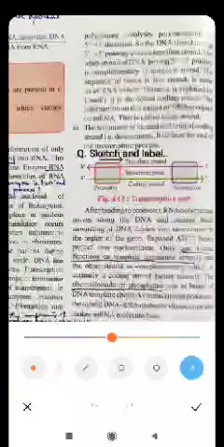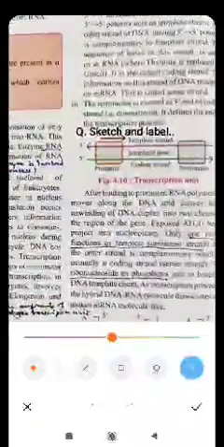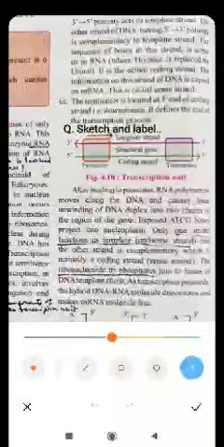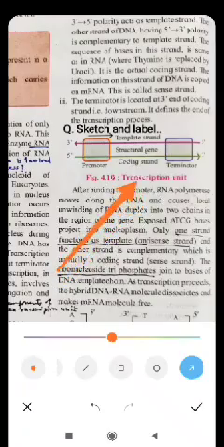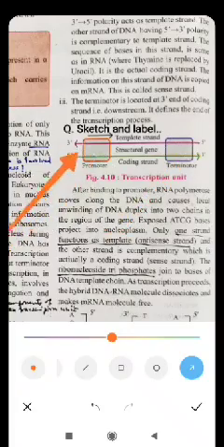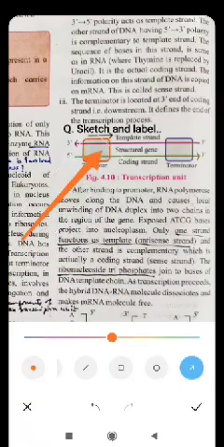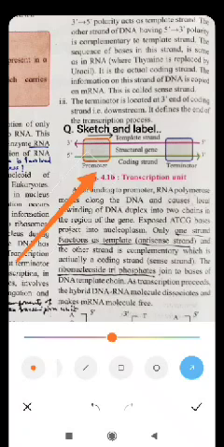See here on the left side of the same page, page number 78, you can see on the right side a diagram. The name of the diagram is transcription unit. Transcription unit means the part of DNA, segment of DNA, or you can also call it a cistron, consisting of three parts. See, this is double stranded DNA, and the RNA polymerase enzyme will get connected here, and this location, point where RNA polymerase gets connected, is called the promoter site.